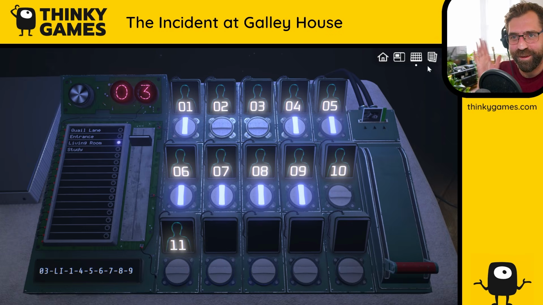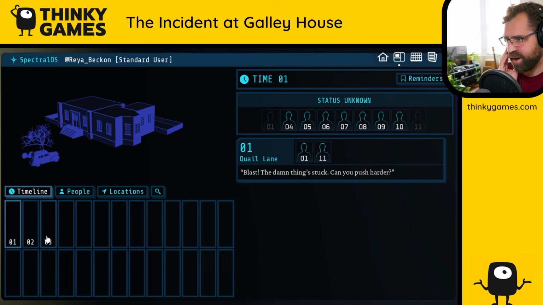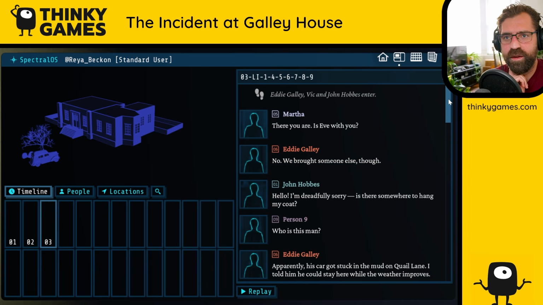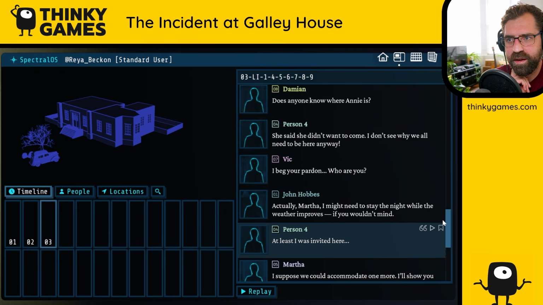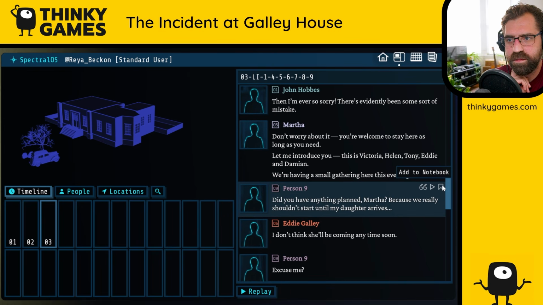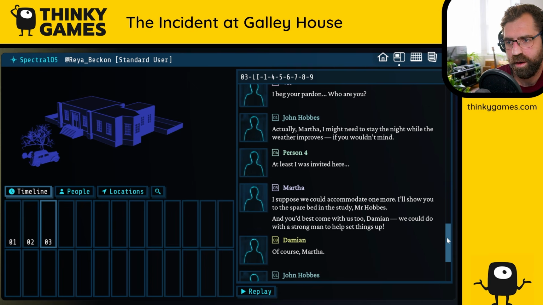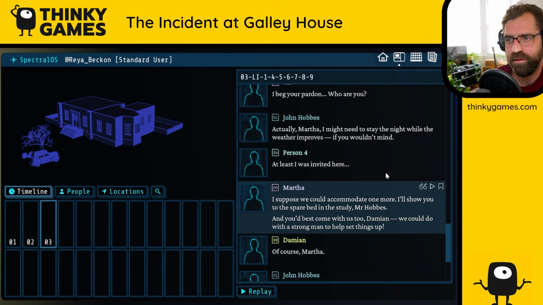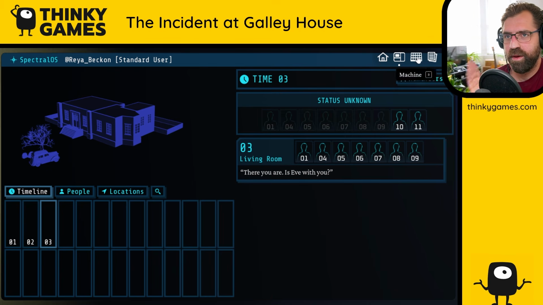Cool. So, in that scene, let's go back to the display. Timeline 3, living room. There was something about going to the study, right? And we were given the study code already, so it'll be after that, I think. Spare bed in the study. So Martha, who is 5, Mr. Hobbs, who is 1, and Damien, who is 8. 1, 5, and 8, I think, have gone to the study. So that'll be at time 4. 1, 5, and 8.